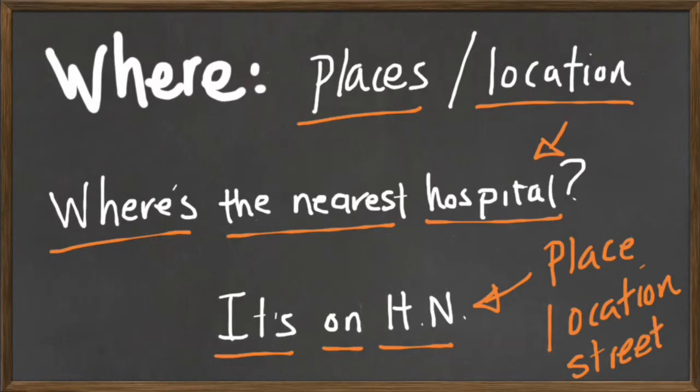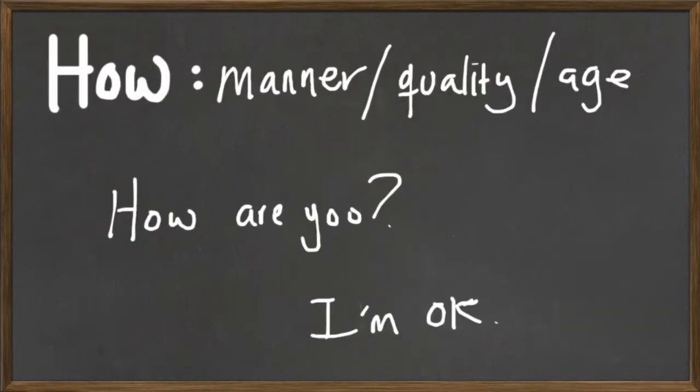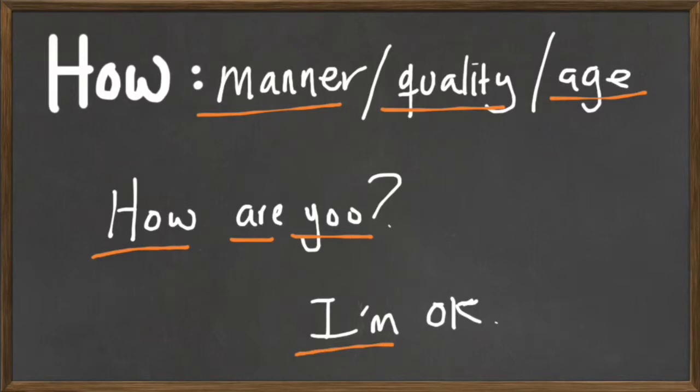Alright, let's continue. We have how. How asks for manner, quality, or age. In the example, how are you? The answer is, I'm okay. Okay is how you are. It's the quality of your state right now.